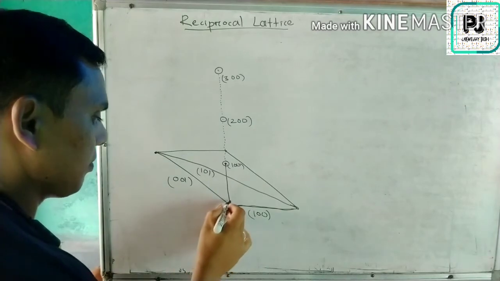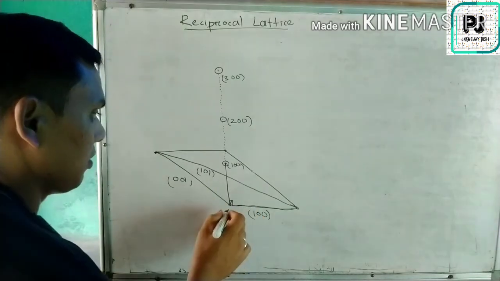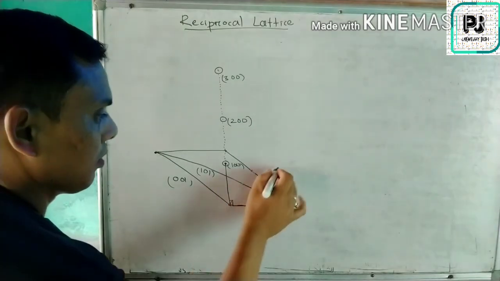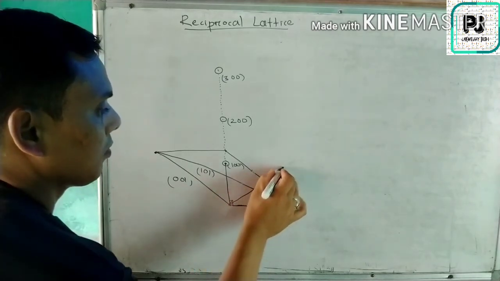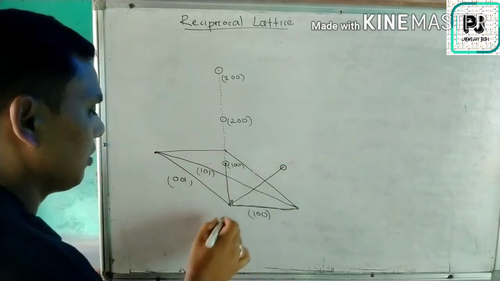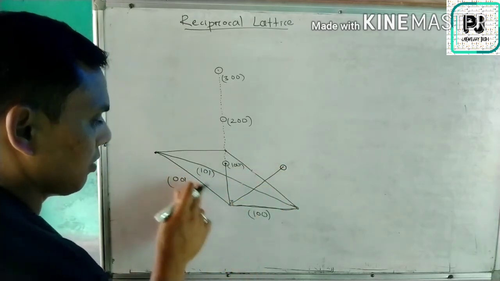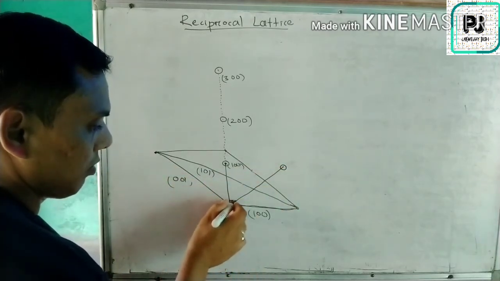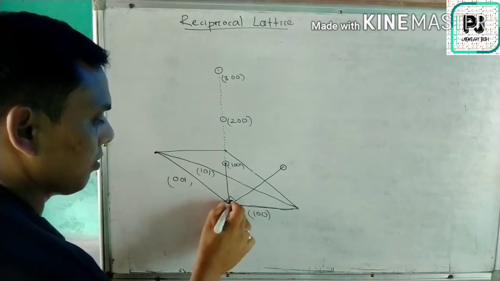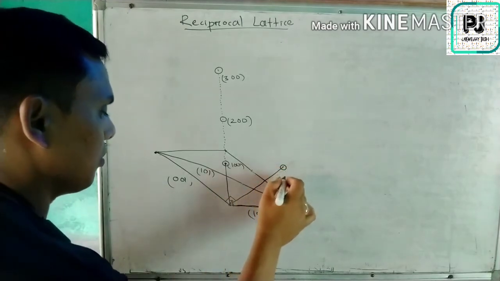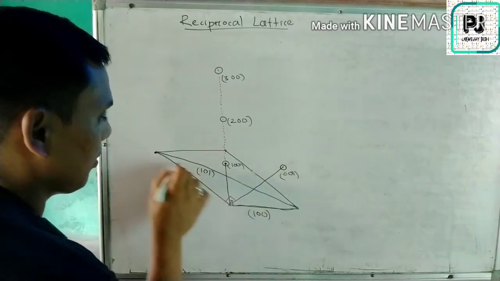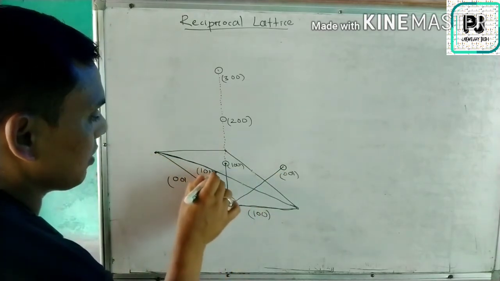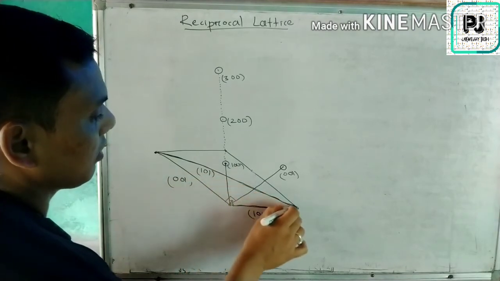This is perpendicular to this plane. The first one was from this one, so this is your 0 0 1. For the third plane, this is your plane number three.